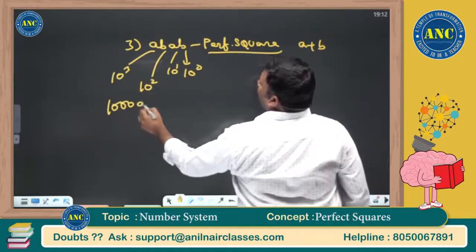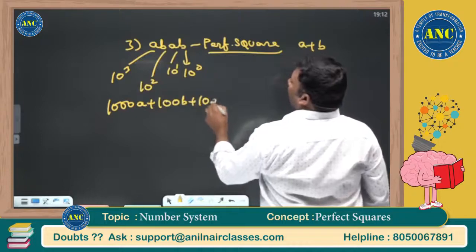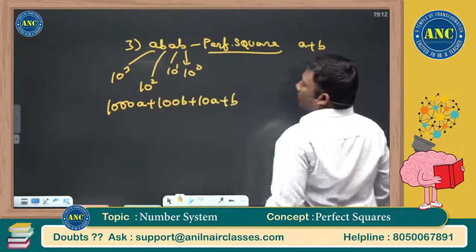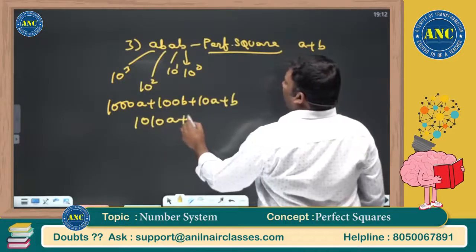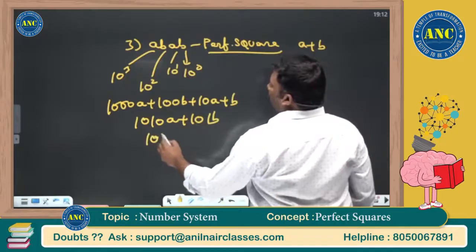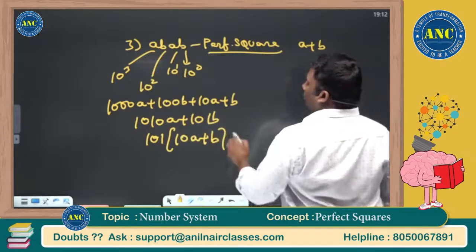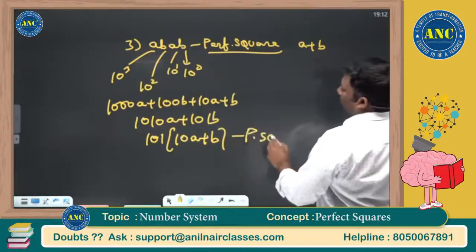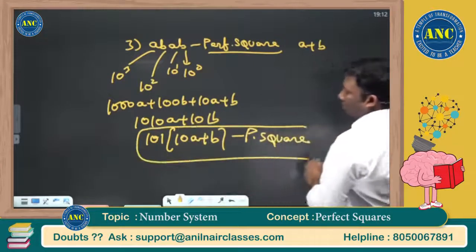So it is 1000A plus 100B plus 10A plus B, which is nothing but 1010A plus 101B. So 101 into (10A plus B). This should be a perfect square.